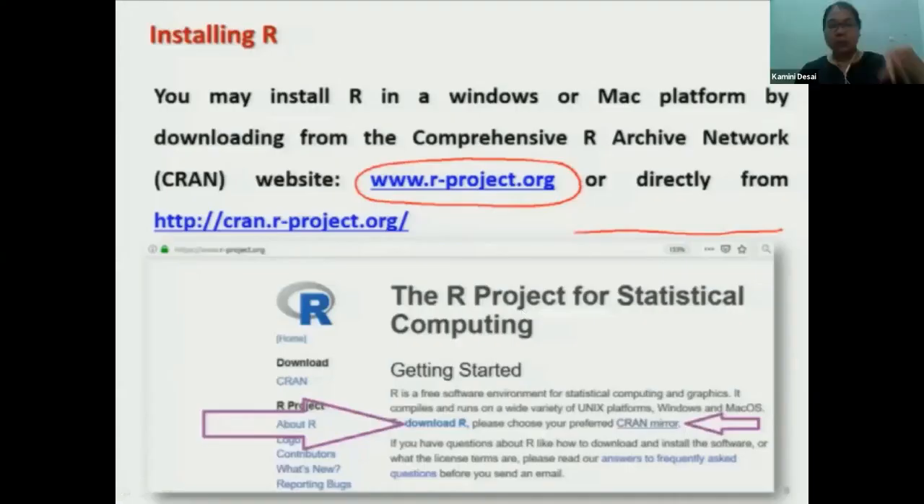So go to Google and type this: www.rproject.org. Have you done this yesterday? Have you downloaded the software? If yes, please show me the thumb. Otherwise, I can't go ahead.